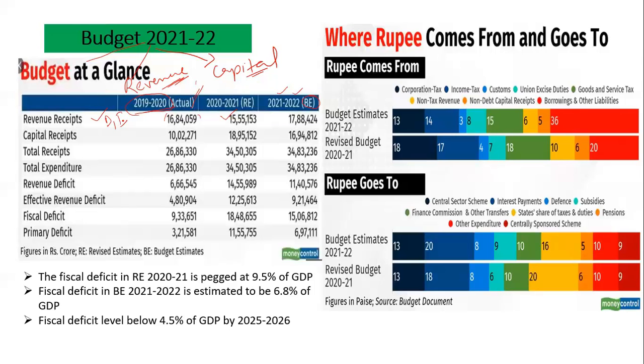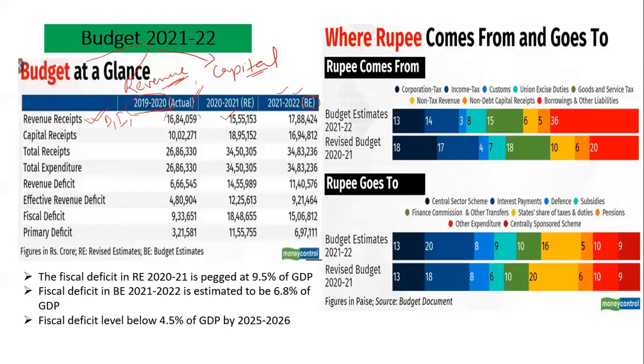It further also includes fees, fines, or other user charges. So let's say if you go and visit Taj Mahal, you pay a nominal fee before entering Taj Mahal. That fee which the government collects comes under the revenue receipt. Or it may also be the gift or grant which the government receives from time to time.